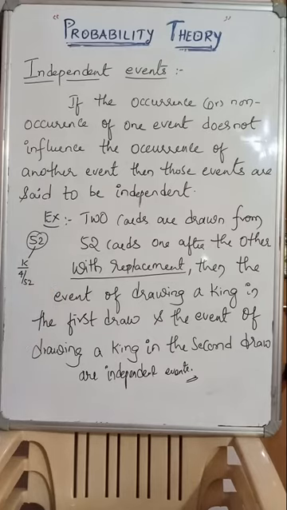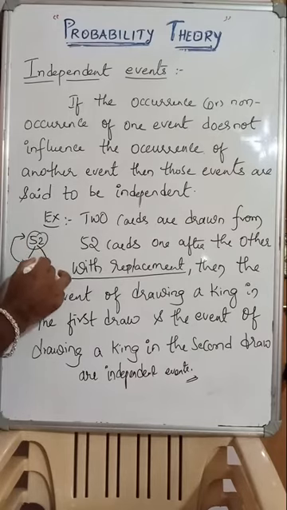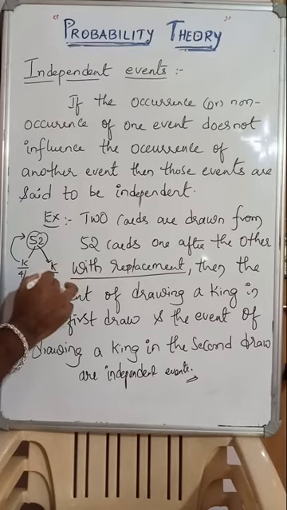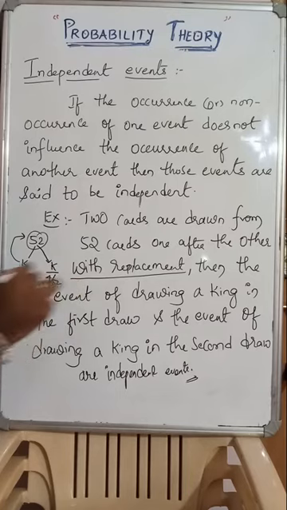If you are replacing that card back, again one more card is selected, that is also a king. What is that probability? That is also 4 by 52. See here, the probability of the first king card and the second king card remains the same. What does it mean? Definitely the occurrence of the first king is not influencing the occurrence of the second king.